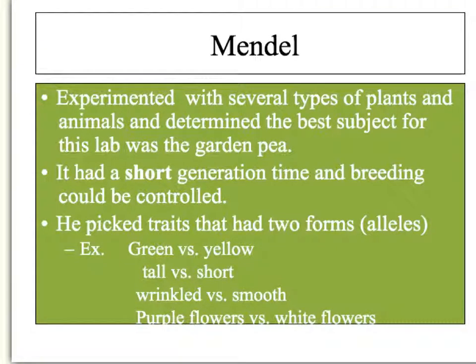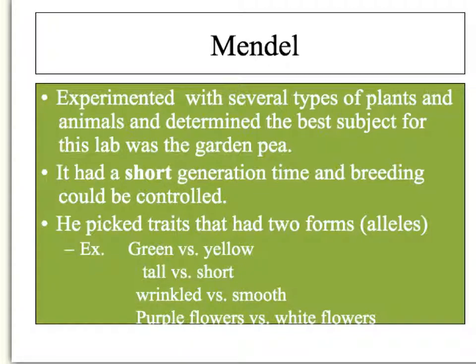So Mendel experimented with several types of plants and animals and determined the best subject for this lab was the garden pea. So although he is famous for his peas, he did breed other species. What he found, like I said earlier, was that it had a shorter generation time and breeding could be controlled.